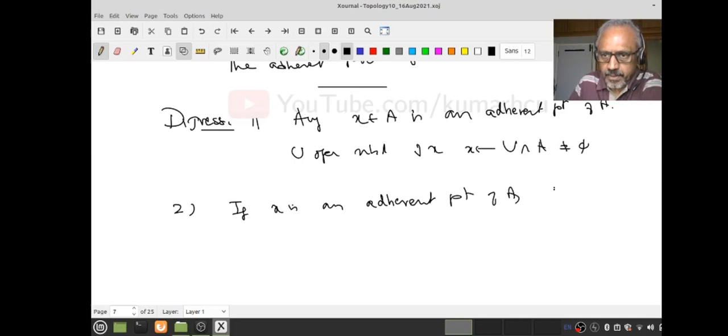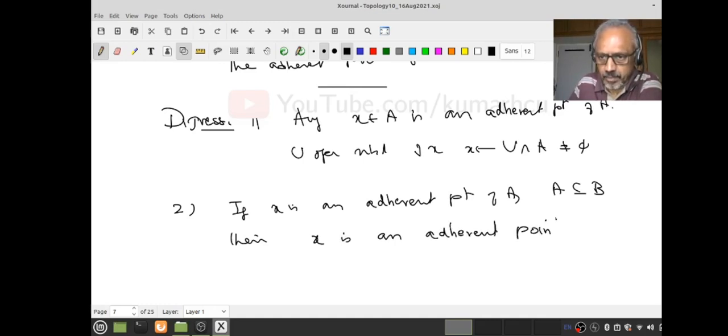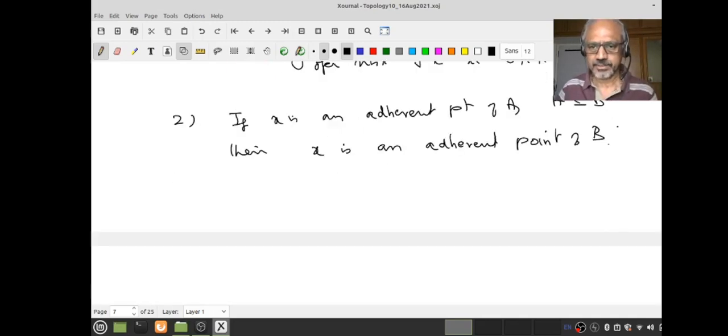Second observation: if x is an adherent point of A and A is a subset of B, then what can you conclude? U intersection A is non-empty for every open neighborhood U. What can you say about U intersection B? U intersection A is a subset of U intersection B, but U intersection A is non-empty. Therefore, x is an adherent point of B. This is a very trivial observation, but it's good to have that. Now my digression is over.